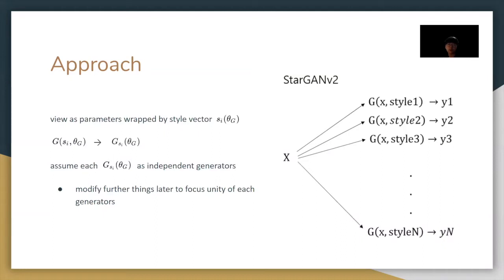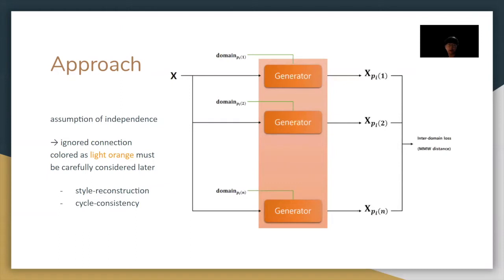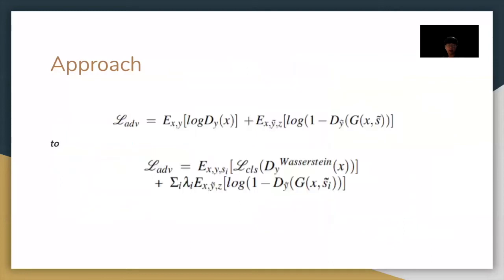So we can assume each style fix generator GSI as independent generators and attach the proposed objective function. As the assumption of independence ignores much of the connection, since originally the only parameter of the generators is equal, we supported such unity in the style reconstruction and cycle consistency that I will introduce later. So the adversarial part of the expected error is changed to this.